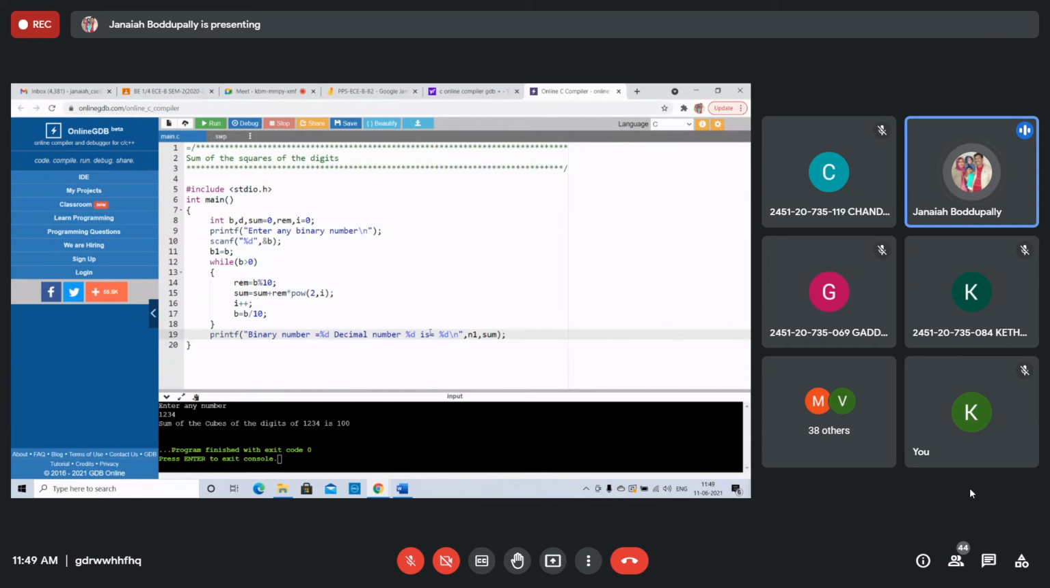Decimal number equals percentage D. This is B1. Remove this sum, sorry, decimal number heading instead of sum. Decimal number equals 0. Sorry, remove the sum because we are taking decimal number instead of it.